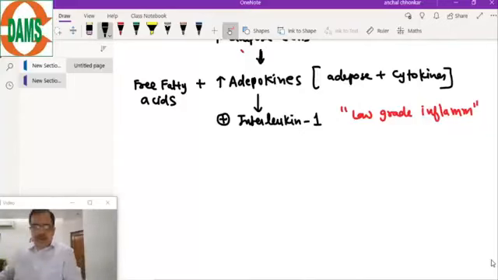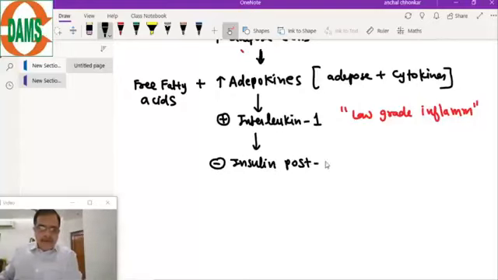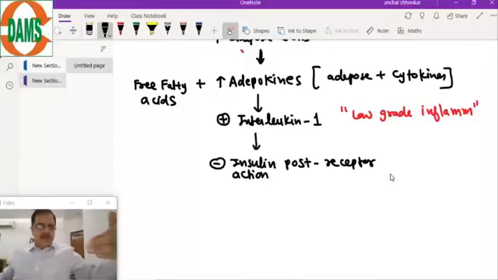So interleukin 1 will inhibit the insulin action at the post receptor level. Insulin action at post receptor signaling is affected.